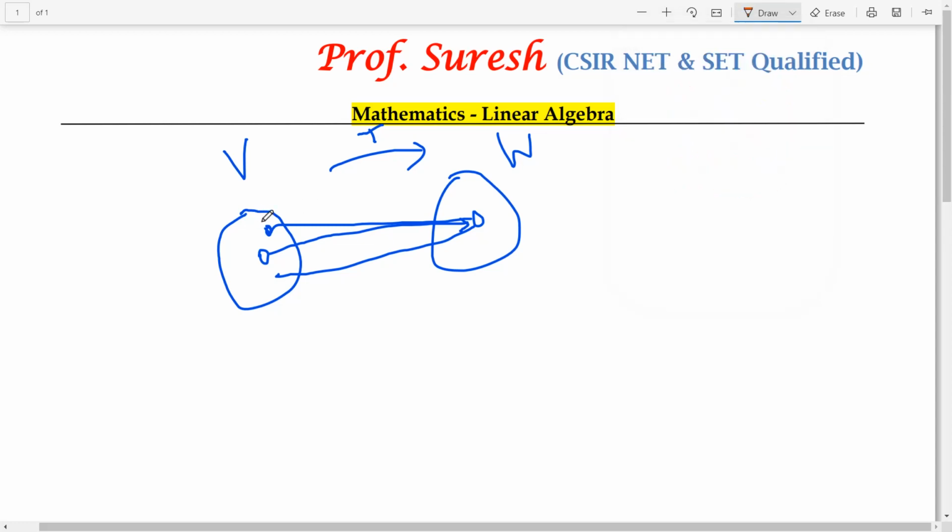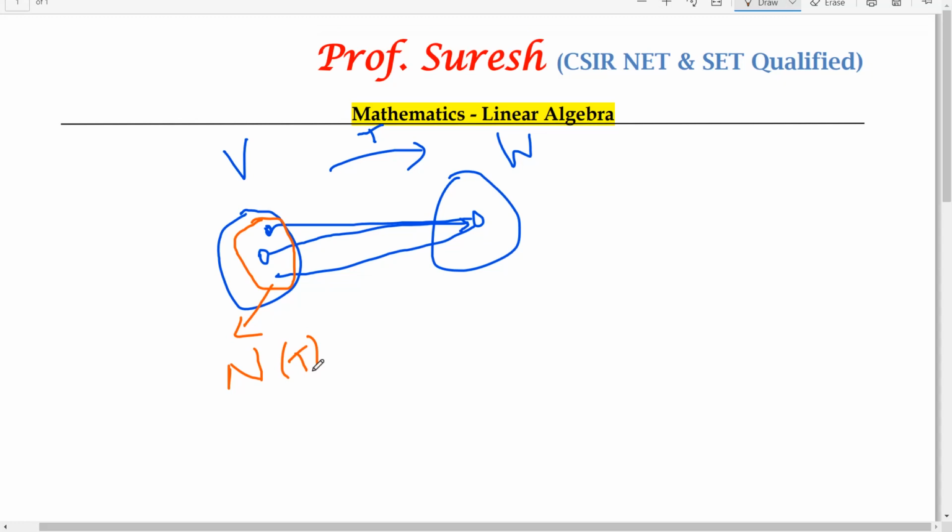Suppose I put this circle. This means the vectors inside the circle are mapped to 0. This is called null space or kernel of the linear transformation T. So we shortly write N(T), right? I repeat, the set of vectors in the domain which are mapped to 0, that is important. Null space is a subspace of the domain. This is called null space or kernel of T, right?